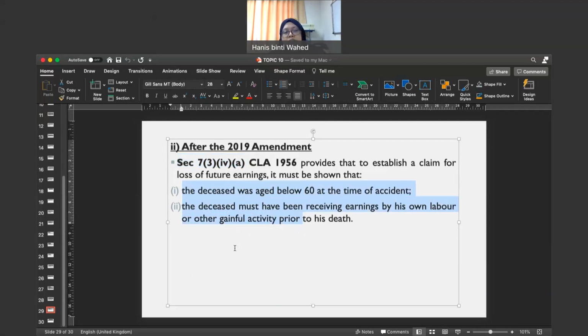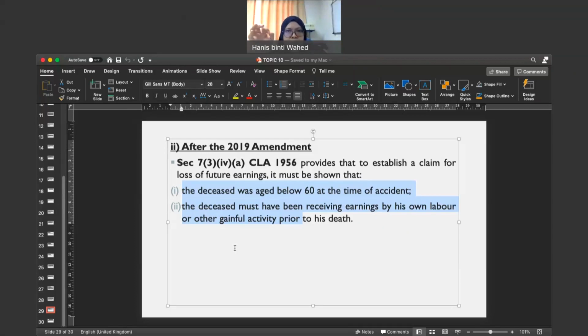So kalau kita nak claim for loss of support, it is sufficient if it can be proved that the disease was aged below 60 at the time of the accident, and then the disease must have been receiving earnings at the time of the death. Sebelum accident tu berlaku, dia mesti menerima earnings. Okay, so that's the conditions that you need to prove before you can apply for loss of support. Okay, right. So we already discussed about section 7.